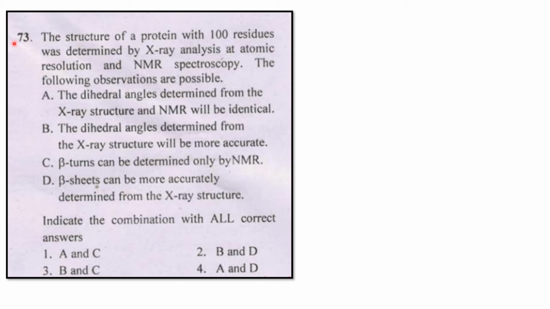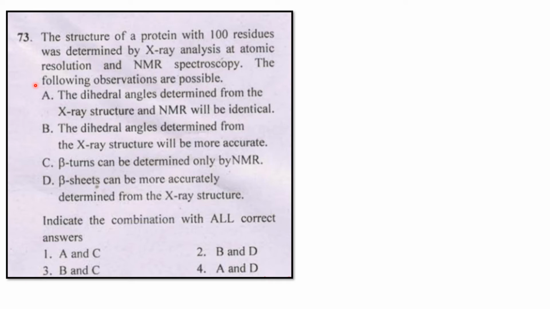The structure of a protein with 100 residues was determined by X-ray analysis at atomic resolution and NMR spectroscopy. The following observations are possible. According to this spectral analysis, four observations are given. We have to find which one is the correct answer.